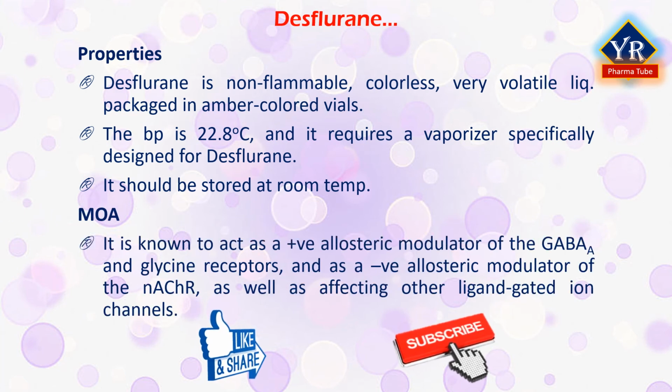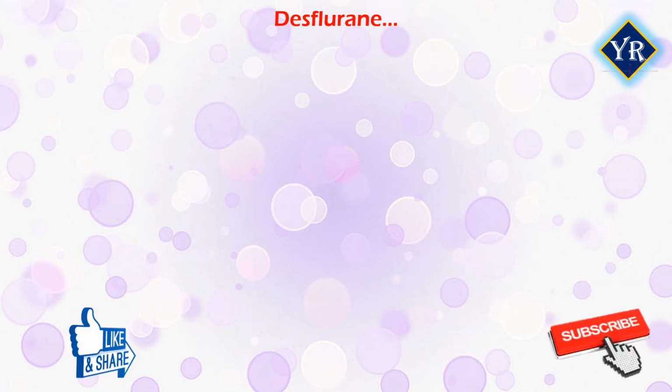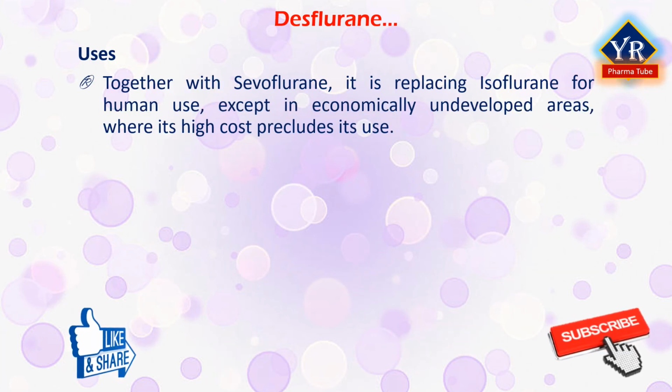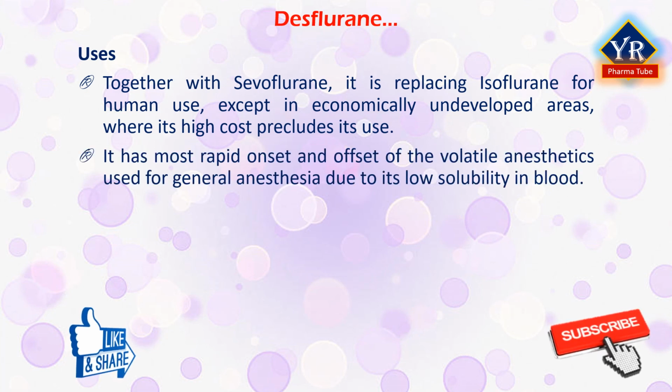Desflurane is known to act as a positive allosteric modulator of the GABA-A and glycine receptors and as a negative allosteric modulator of the nicotinic acetylcholine receptor, as well as affecting other ligand-gated ion channels. Together with sevoflurane, it is gradually replacing isoflurane for human use except in economically undeveloped areas where its high cost precludes its use. It has the most rapid onset and offset of the volatile anesthetic drugs used for general anesthesia due to its low solubility in blood.